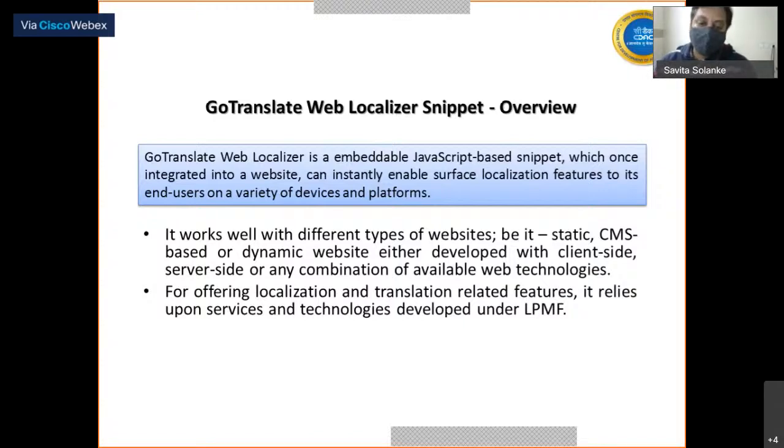It works well with different types of websites, be it static, CMS based, or dynamic, either developed with server-side technologies or client-side technologies. Any combination of available web technologies today is supported. For offering localization and translation related features, it relies upon services and technologies developed under the LPMF project.